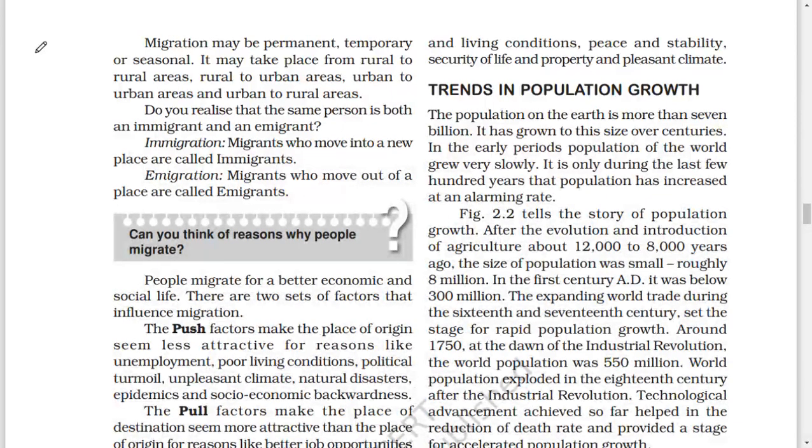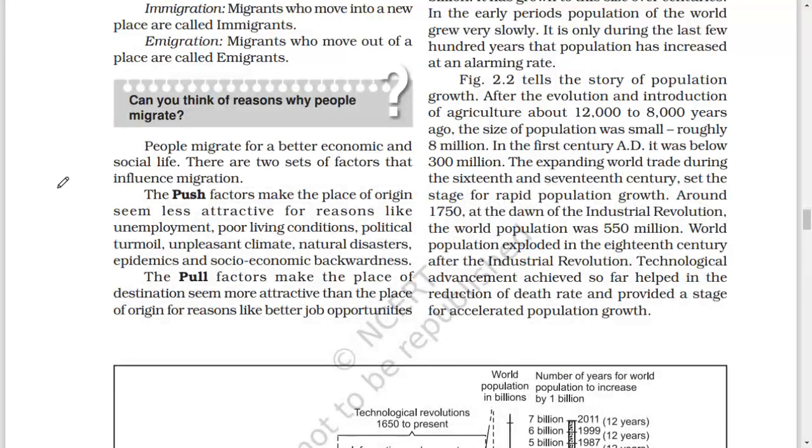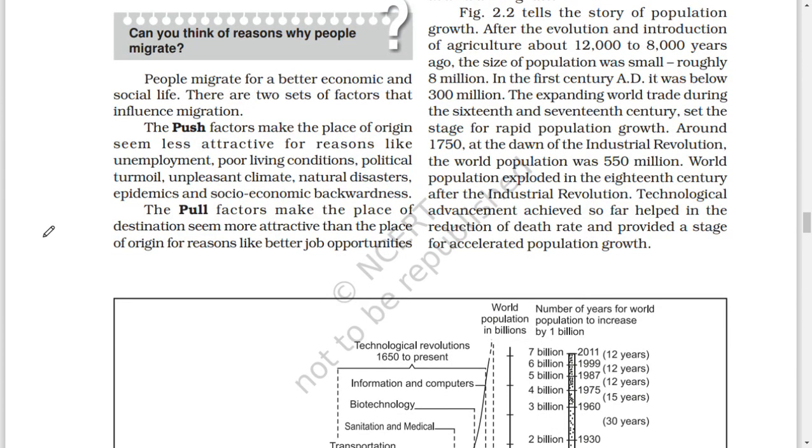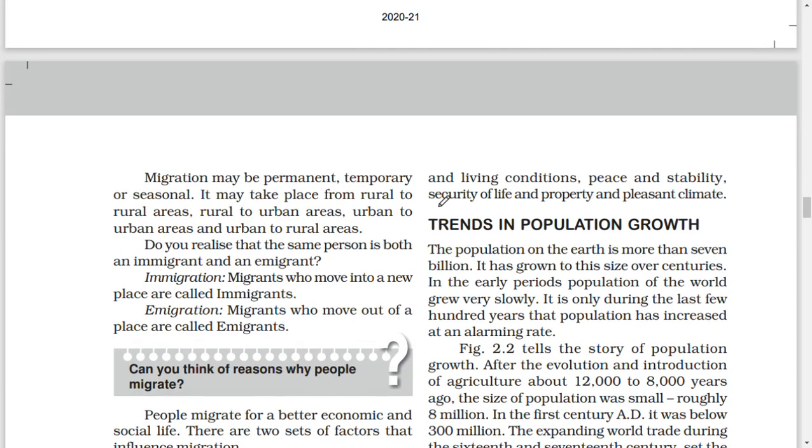Can you think of reasons why people migrate? Comment on this. People migrate for a better economic and social life. There are two sets of factors that influence migration. The push factor makes the place of origin seem less attractive for reasons like unemployment, poor living conditions, political turmoil, unpleasant climate, natural disaster, epidemics, and socio-economic backwardness. The pull factors make the place of destination seem more attractive than the place of origin for reasons like better job opportunities and living conditions, peace and stability, security of life and property, and pleasant climate.